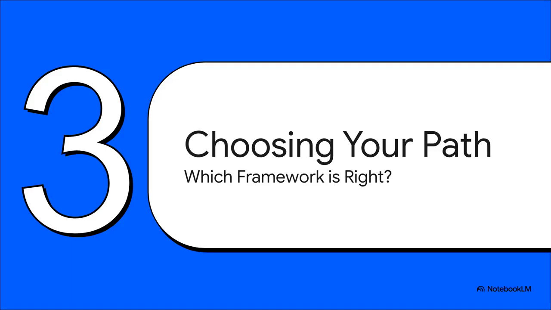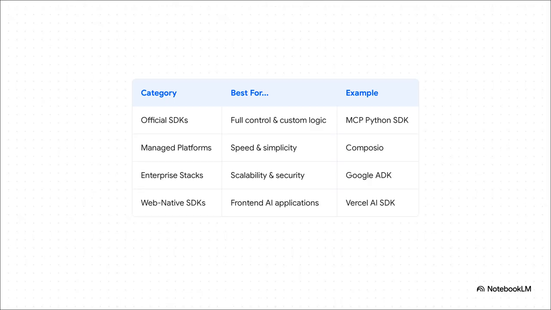Now for the big question. Which one of these paths is the right one for you? Let's break it down with a super simple guide to help you figure out where to start. Think of this table as your cheat sheet. It's pretty straightforward. Need full control? Go with an official SDK. Want to move super fast and keep things simple? A managed platform like Composio is your best friend. Going for massive scale and security? You're looking at an enterprise stack.